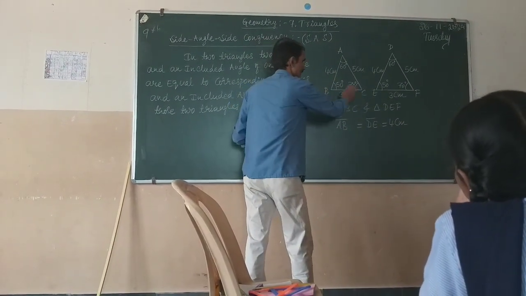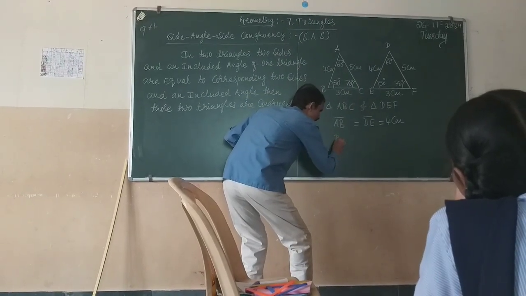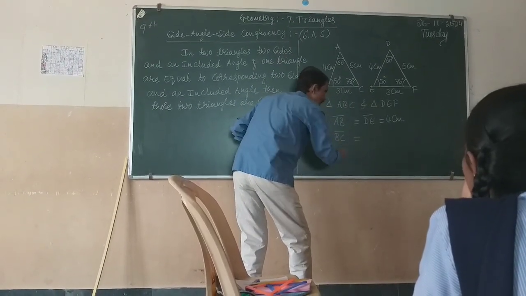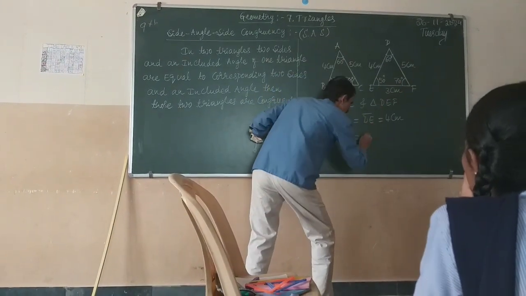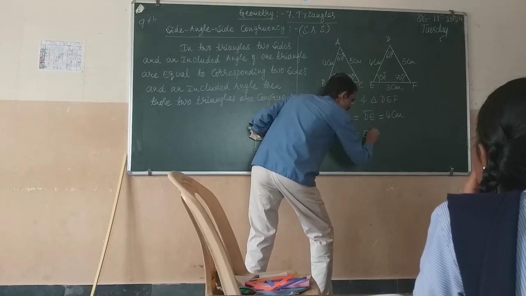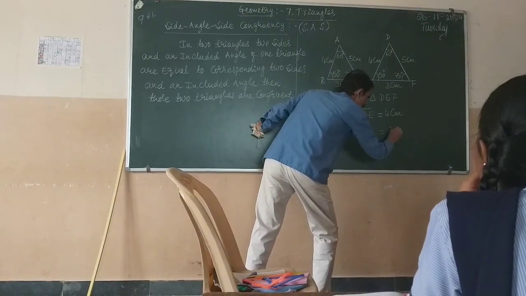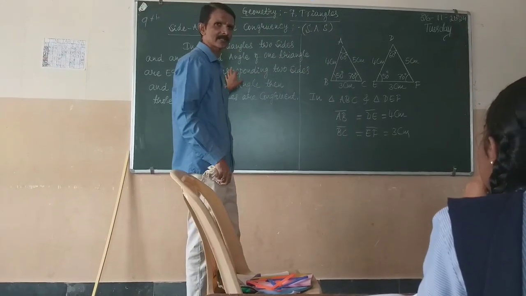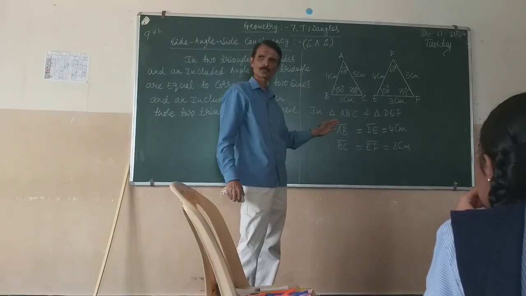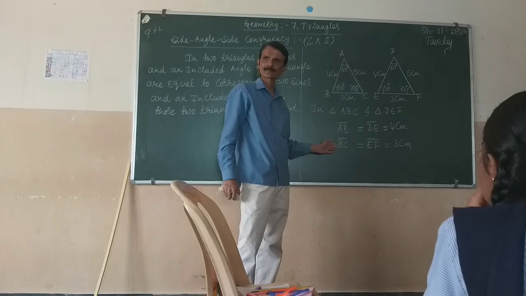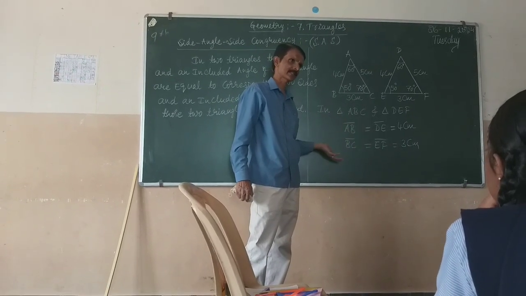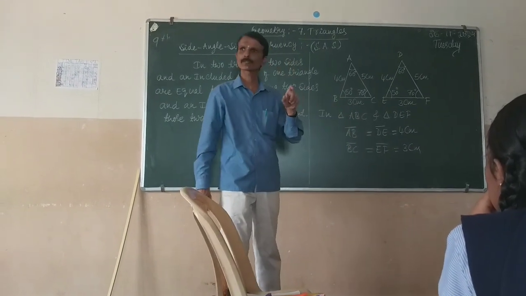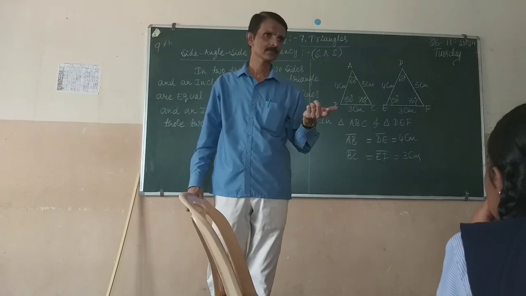Similarly, side BC is equal to side EF. Their measurement is 3 centimeter. According to this statement, we have taken the two sides. Now we have to take the angle.